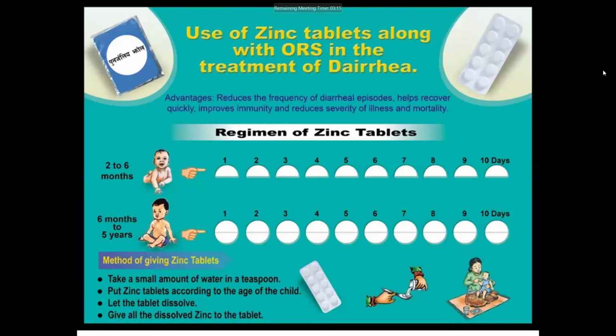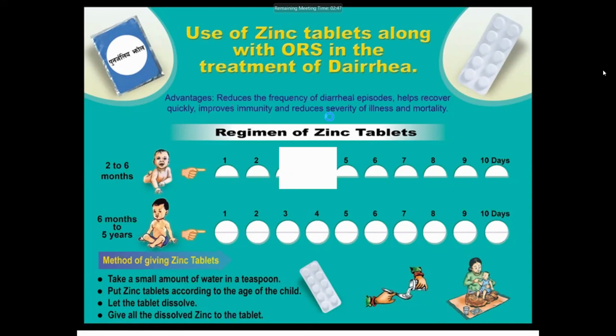One tablet is 20 milligram. For children less than 6 months, half a tablet, 10 milligram, for 10 to 14 days, and for 6 months to 5 years, 20 milligram for 10 to 14 days. Methods of giving the zinc tablet: take a small amount of water in the teaspoon, put in the zinc tablet according to the age of the child, let the tablet dissolve, and give all the dissolved zinc.